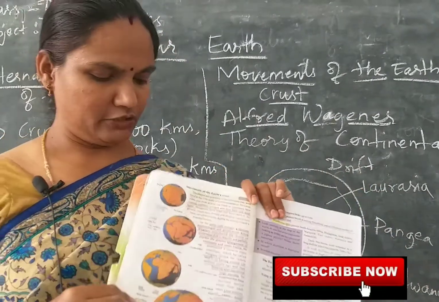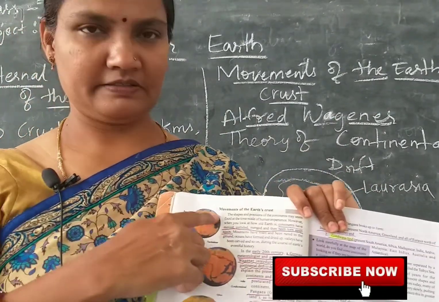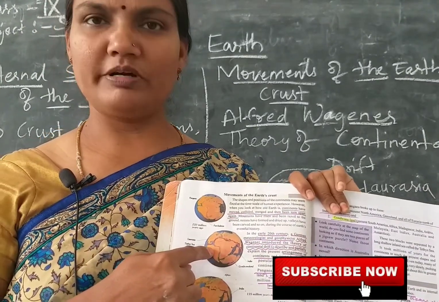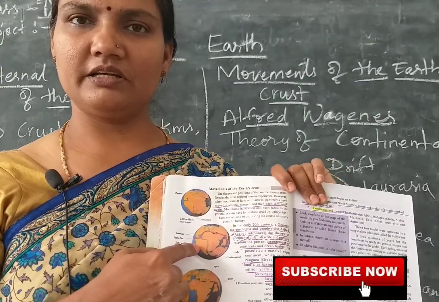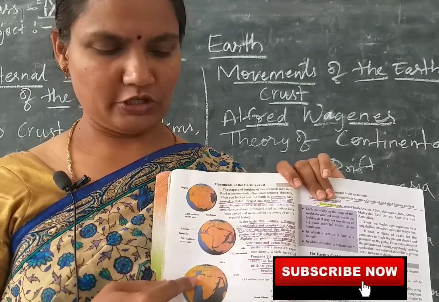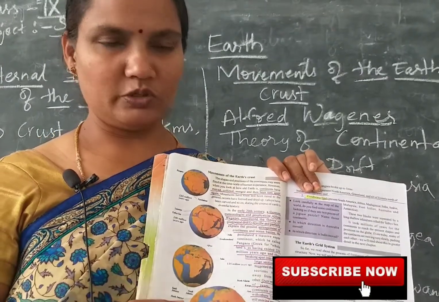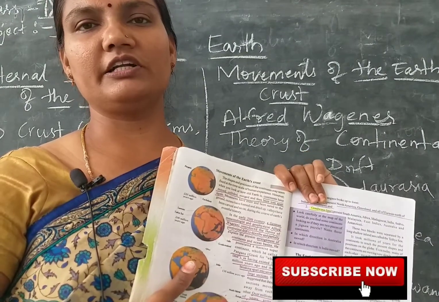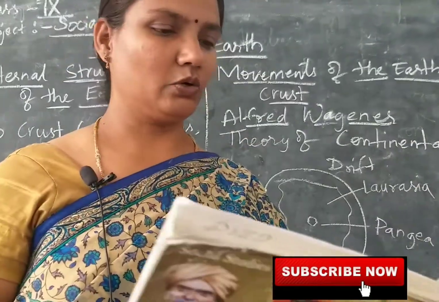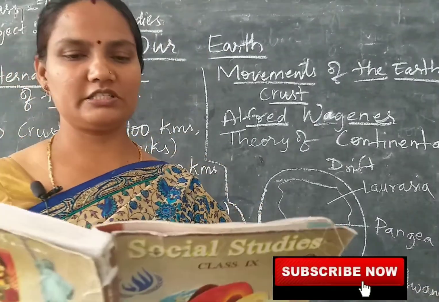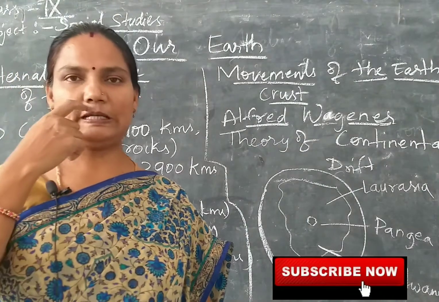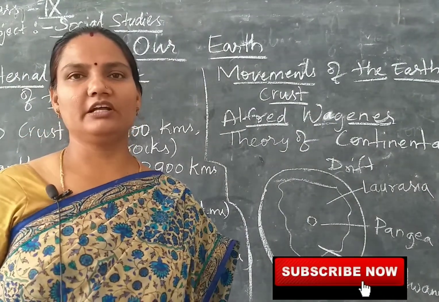Yes, can you see this, children? Yes, this is Pangaea. After the movements started taking place in the earth, slowly continents got separated, slowly all the continents were formed. This is called continental drift theory. Okay, a German meteorologist and geophysicist named Alfred Wegener propounded this continental drift theory.